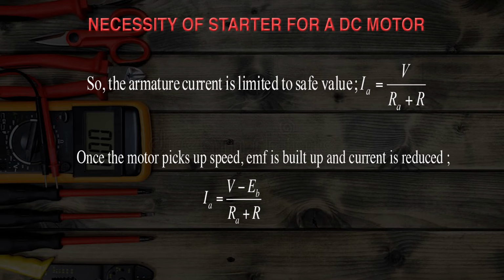IA is equal to (V minus EB) upon (RA plus R), where RA is the armature resistance, R is the resistance of the starter, V is the supplied voltage, and EB is the back EMF. After that, the starting resistance is gradually reduced. Ultimately, the whole of the resistance is taken out of the circuit when the motor attains normal speed.